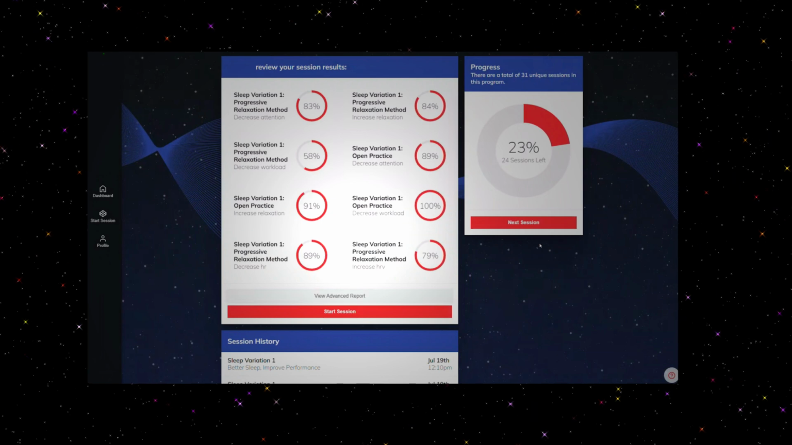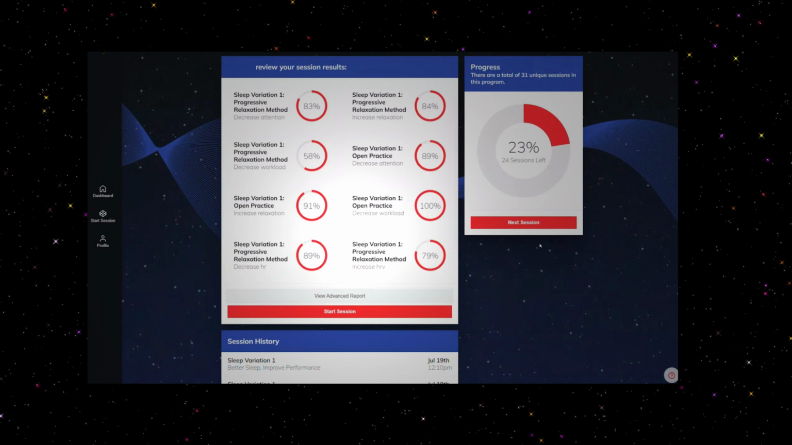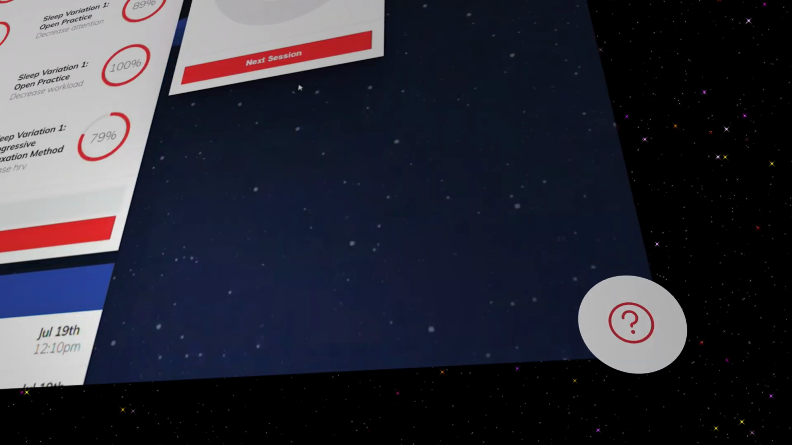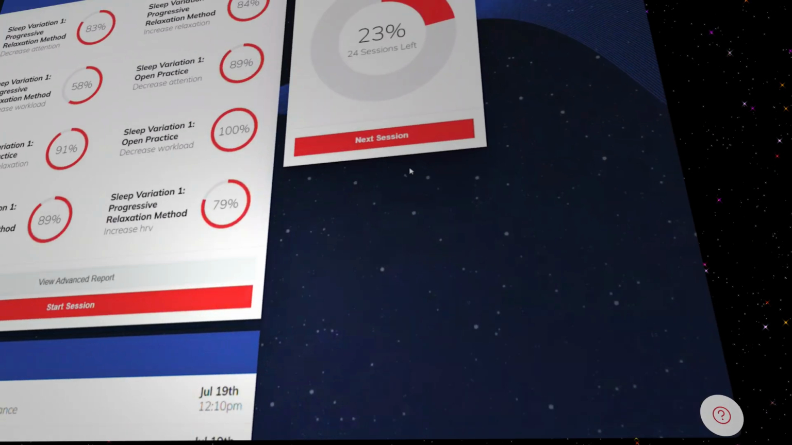As a final note, if you have any issues or questions on how our system works, you can simply touch here to find the QR code and get a hold of us.